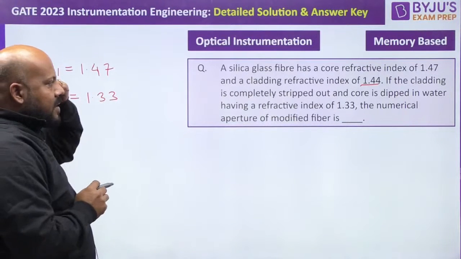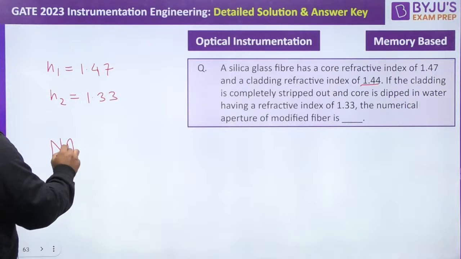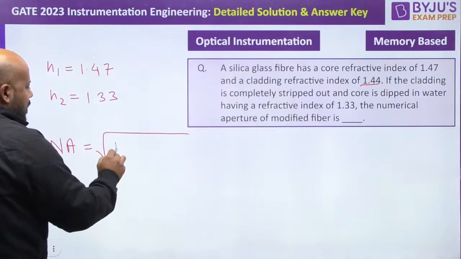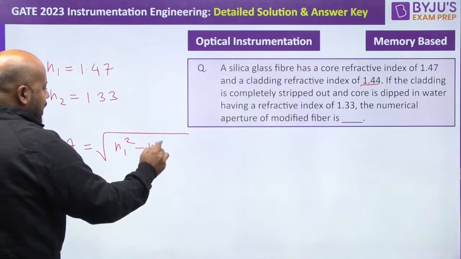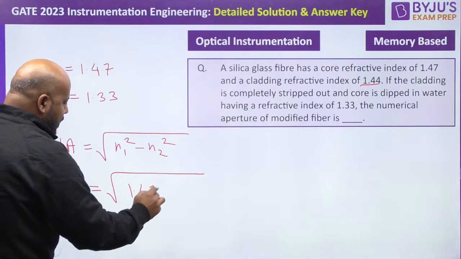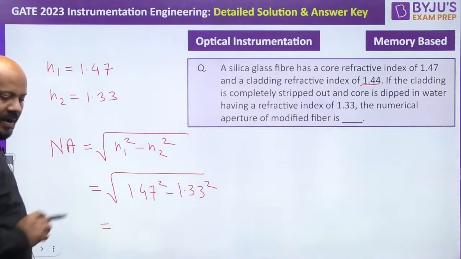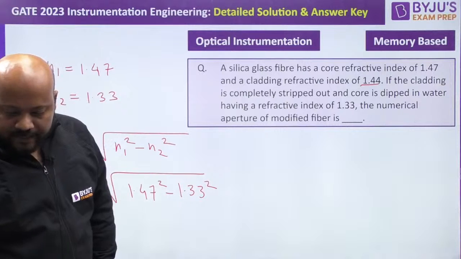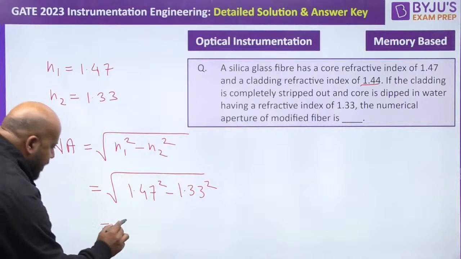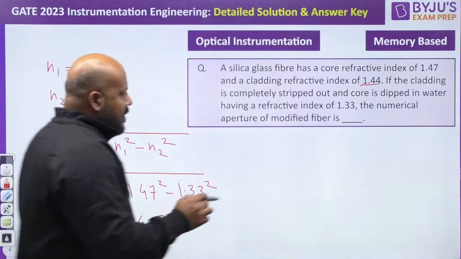Now he is asking what is the numerical aperture of the modified fiber. You know numerical aperture is given as under root n1 square minus n2 square. If you put the values 1.47 square minus 1.33 square, as per my reference, you must be getting 0.458. Just confirm this value, 0.458. Everybody is getting this?